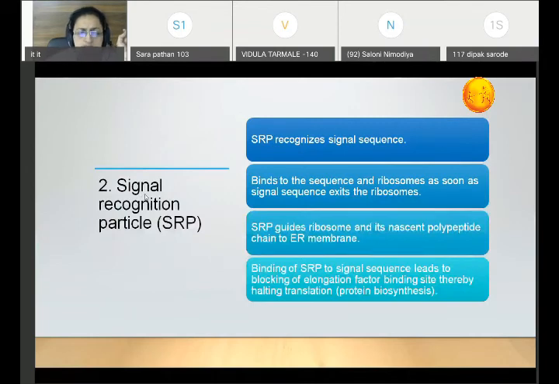Now the second part of this translocation is the signal recognition particle, called SRP. This SRP recognizes this signal sequence.